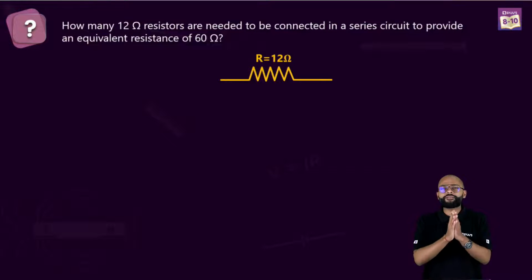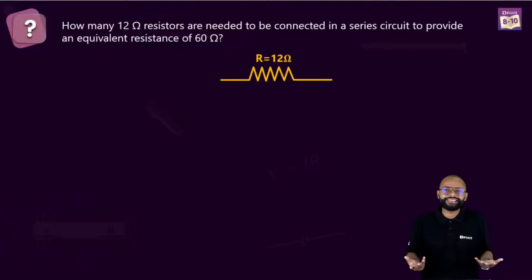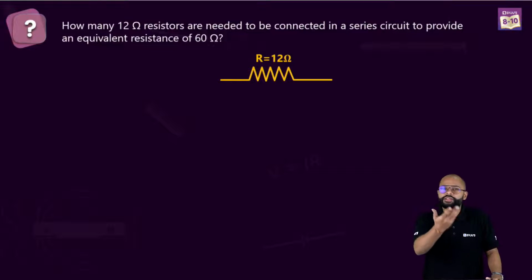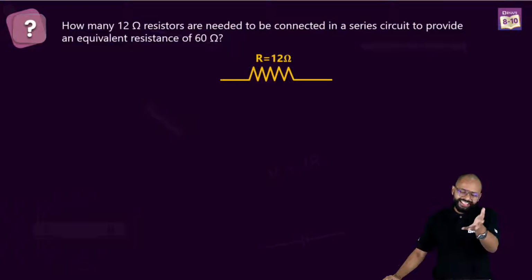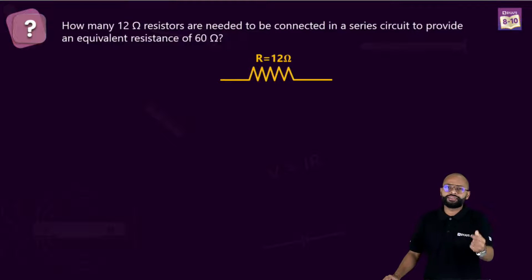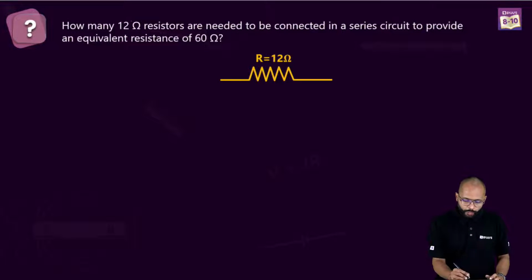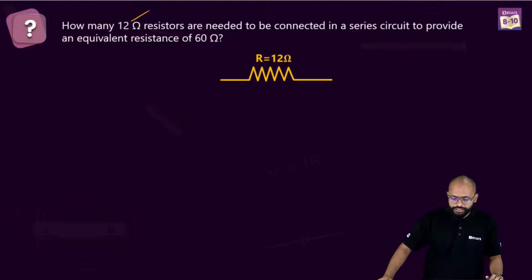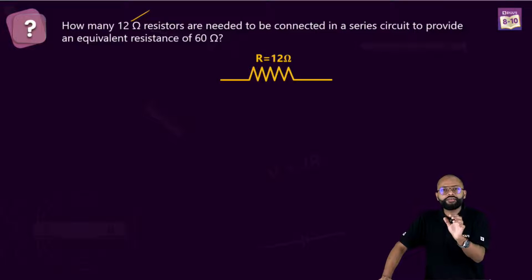Once you have got the concept right, what is left to apply to questions? Let's try. Come on, it's an easy question. I'm assuming you'll just give me answers like this without even picking up your pen. How many 12 ohm resistors are needed to be connected in a series circuit to provide an equivalent resistance of 60 ohms? You have 12 ohm resistors, as many as you want. What is your need?